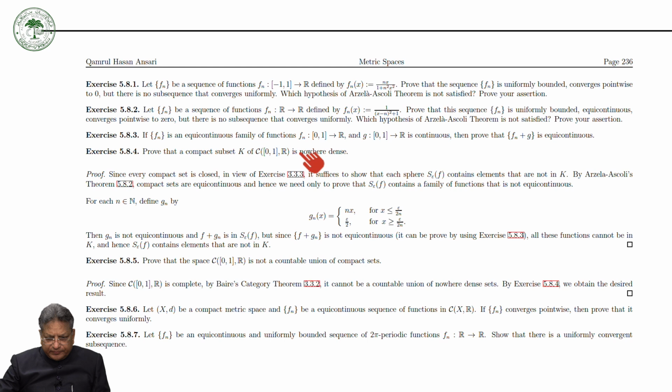Then you will have to prove that this compact set K is a nowhere dense set.